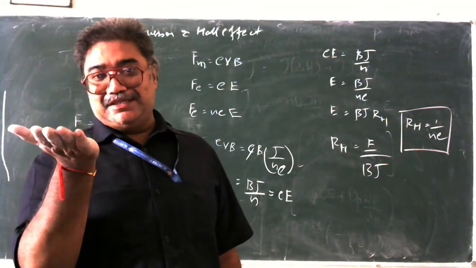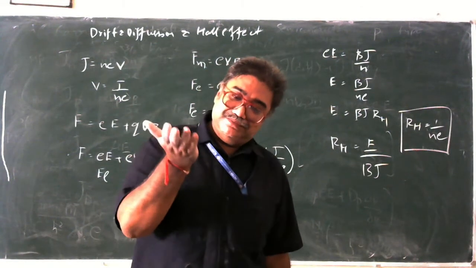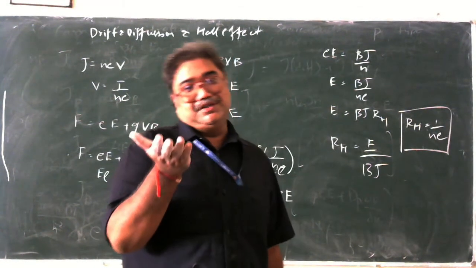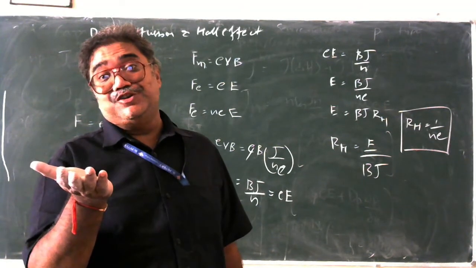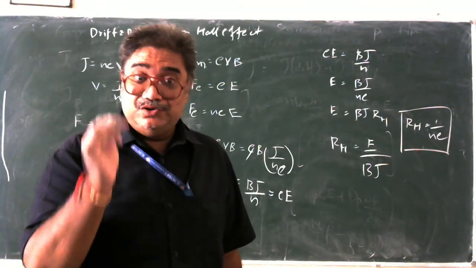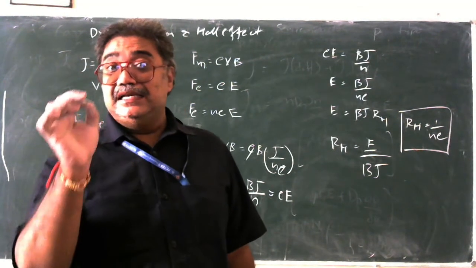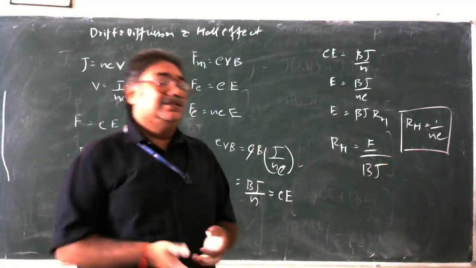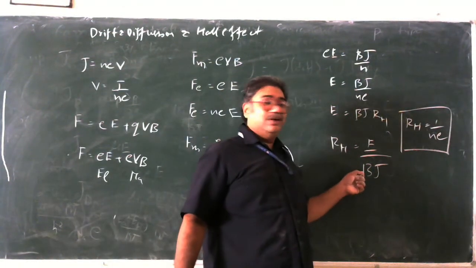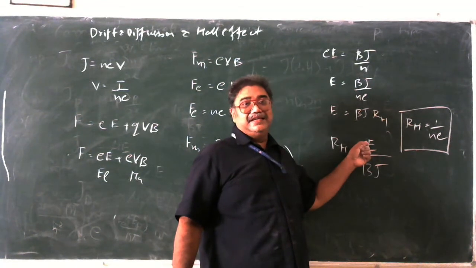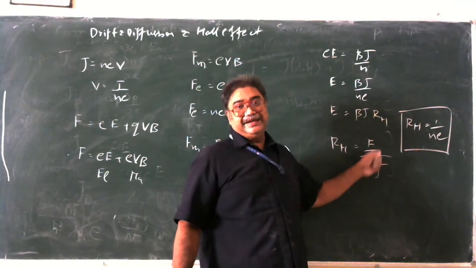When we take a specimen of a semiconductor, we place it in a constant magnetic field, and we start applying the electric field. And we take the ratio of the applied electric field to the magnetic field, and in response, the resultant current density that is produced. We are applying the magnetic field, we are also applying the electric field, and the response produced in the form of current density is measured. And we are going to take a ratio.